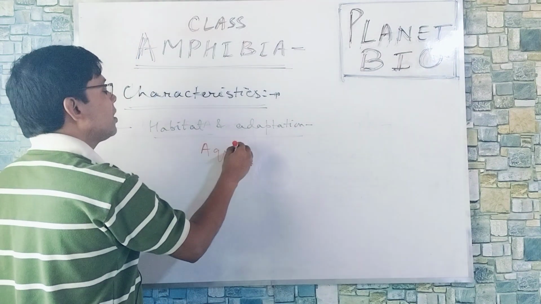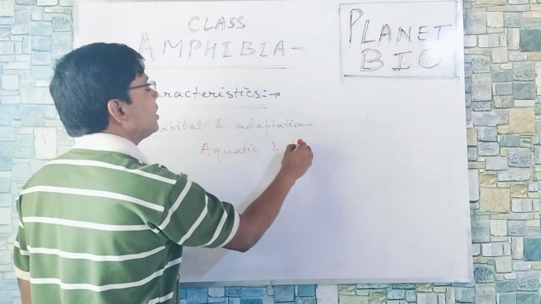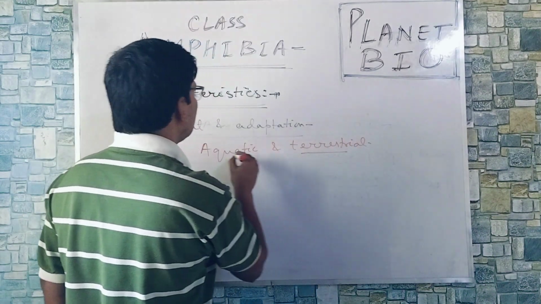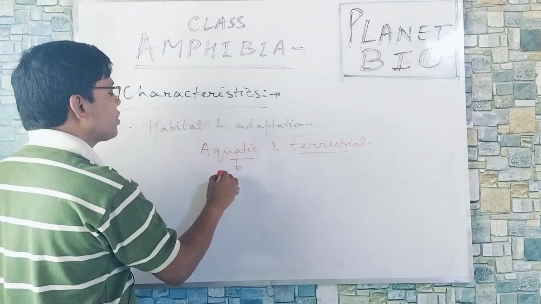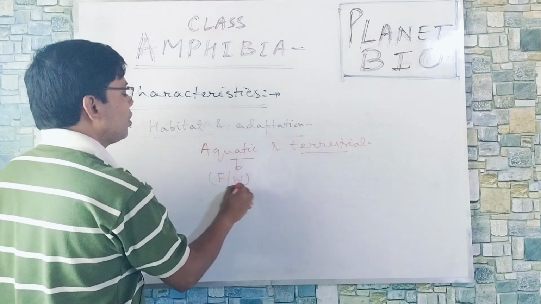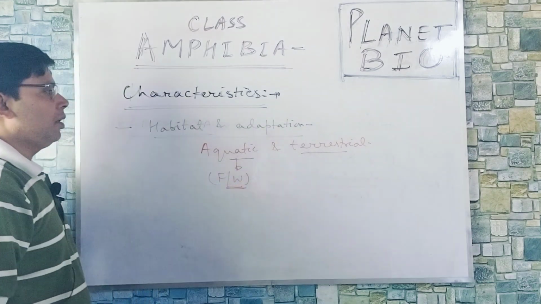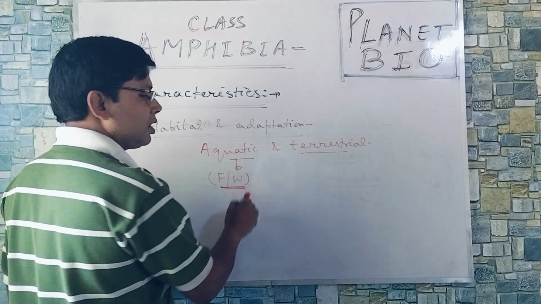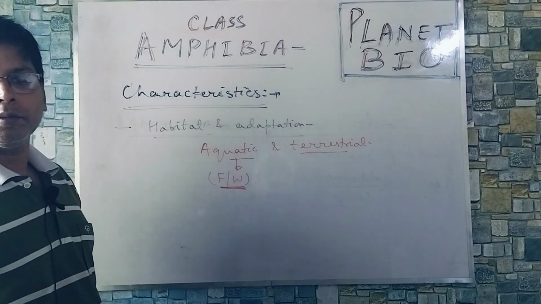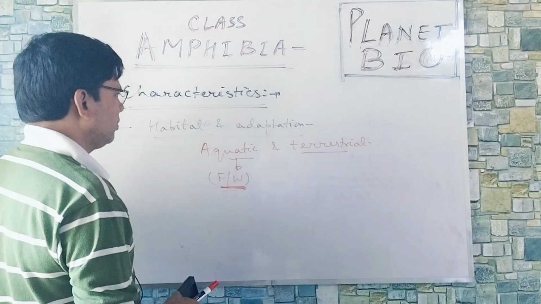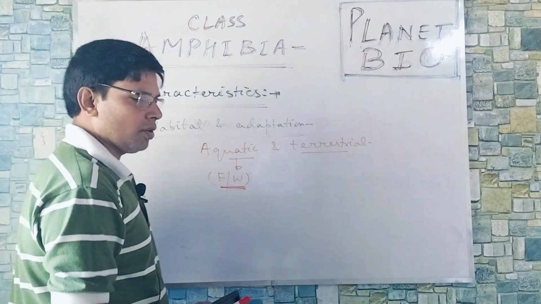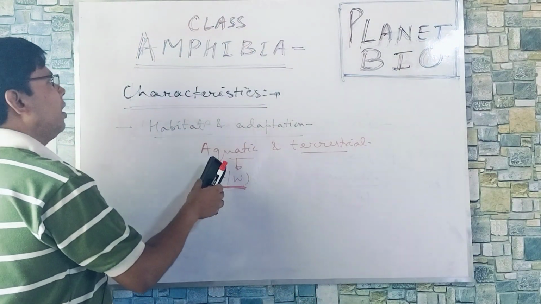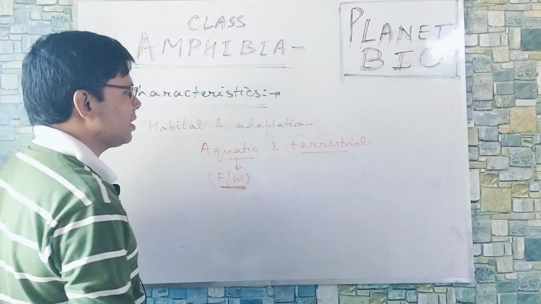Aquatic and terrestrial. Aquatic means fresh water only, not marine water. The amphibians are aquatic as well as terrestrial.